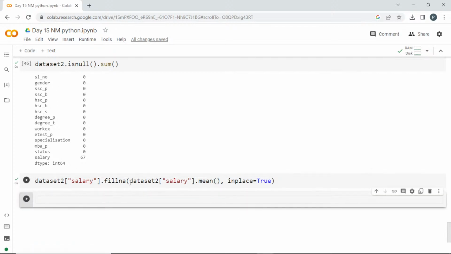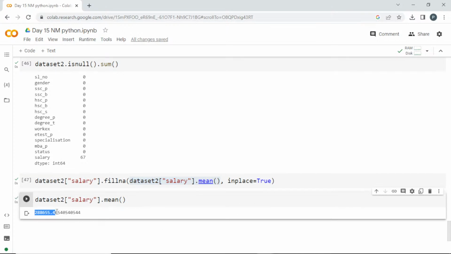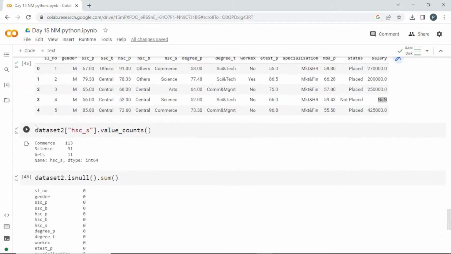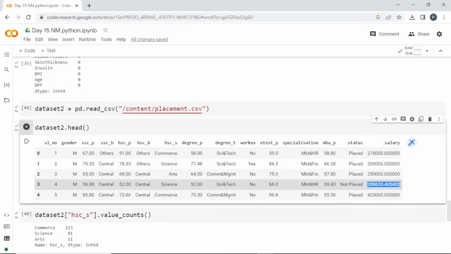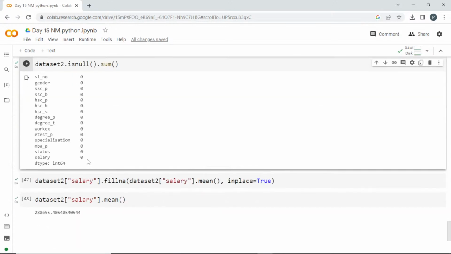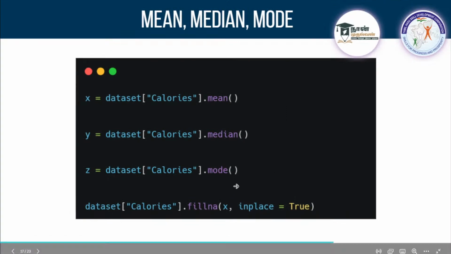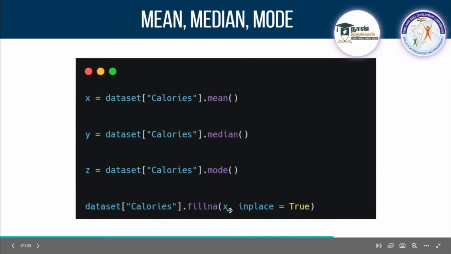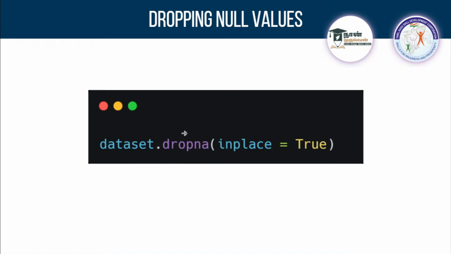First let me get what this mean value is so that we can check. This is the mean salary. Now if I refresh this and run it again, that mean value is placed here. Wherever a null value was, it is replaced, and if you check the count, it will be gone. So this is how you can manipulate it. If you find some other value, you can pass it to fillna, and if you pass inplace equal to true, it is going to change the dataset entirely.